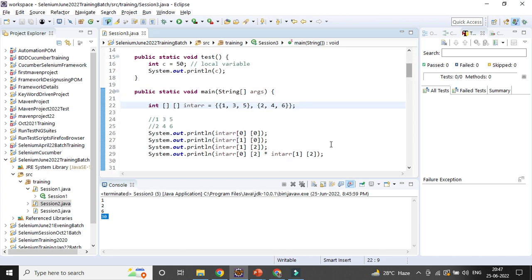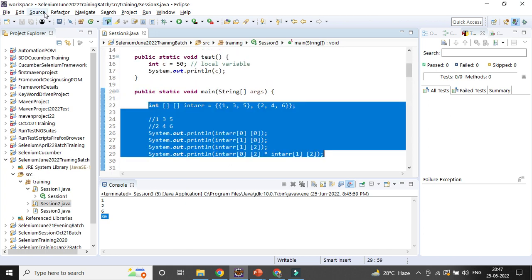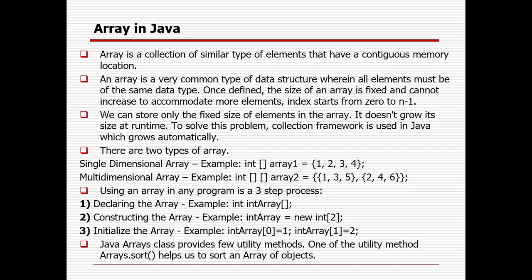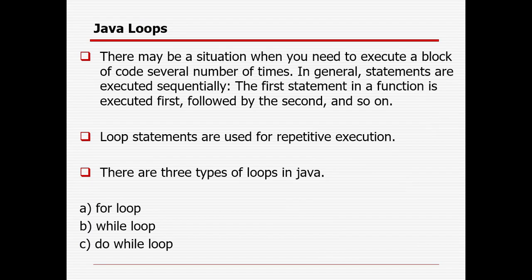Okay. Then the last topic for today, not the last topic, there are 5 topics, which is the loop concept. So what is a loop? Sometimes in case you need to run some of your code for multiple iterations, then definitely a loop will help you. There might be a situation when the user needs to execute a block of code several number of times. In a general statement, it executes sequentially. The first statement is executed first, followed by the second, third, fourth, like that.